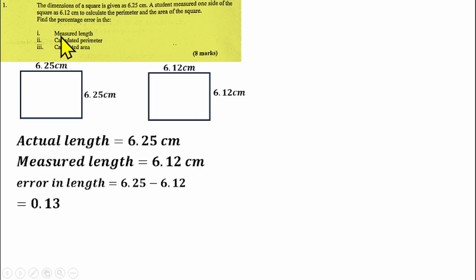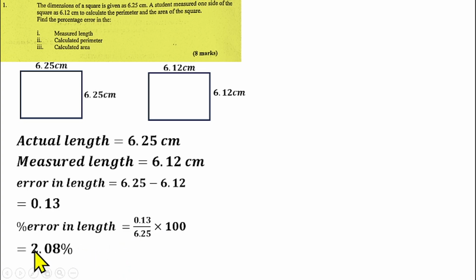Then percentage error in length will be the error divided by the actual length, which is 6.25, multiplied by 100. So that will give us 2.08% as the error in length, which is the first one we have to find. Then now we have to calculate the percentage error in the perimeter.